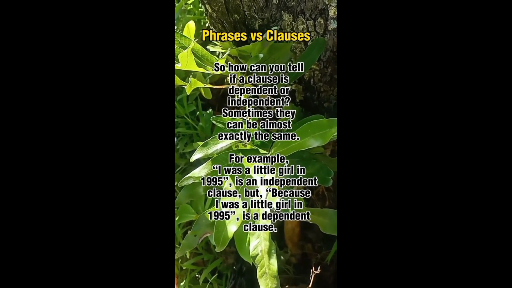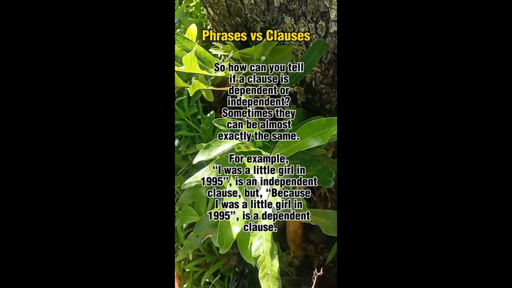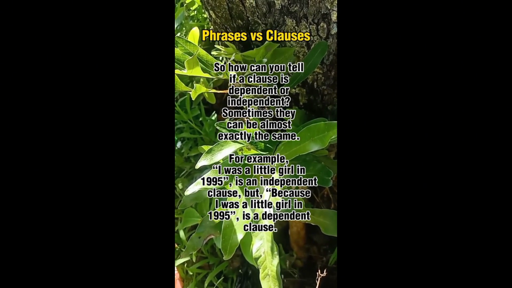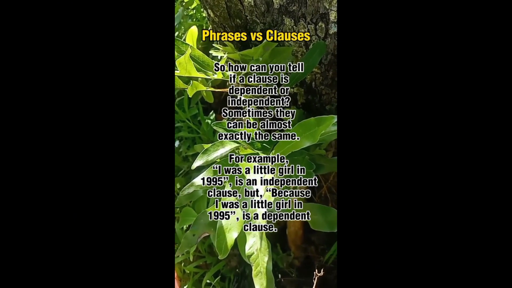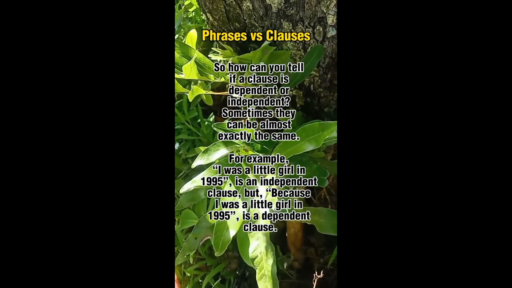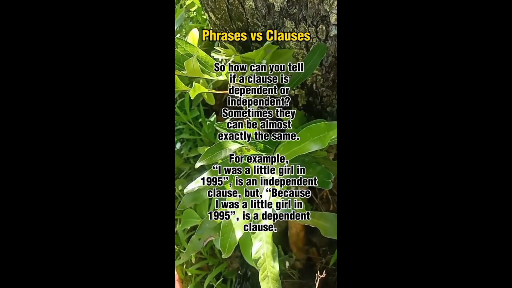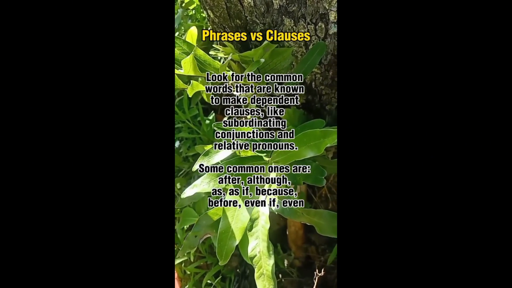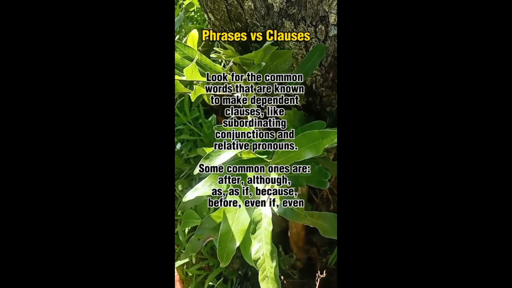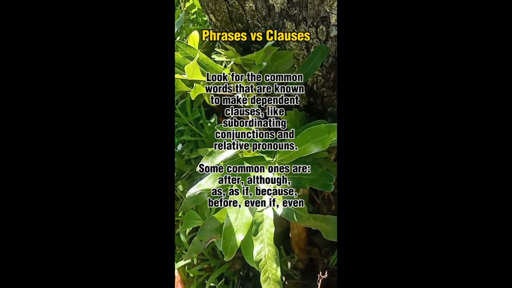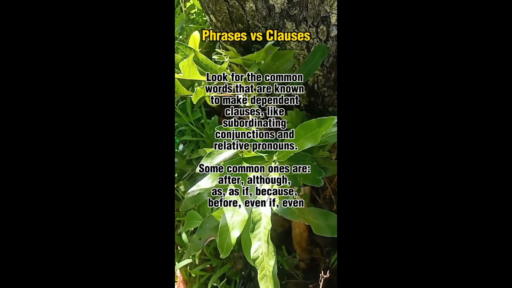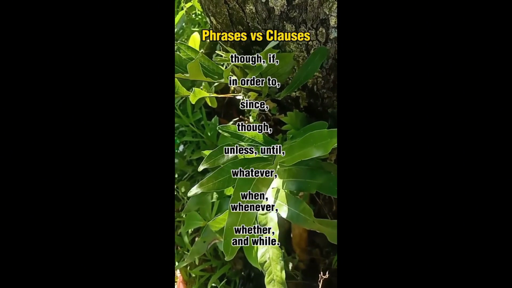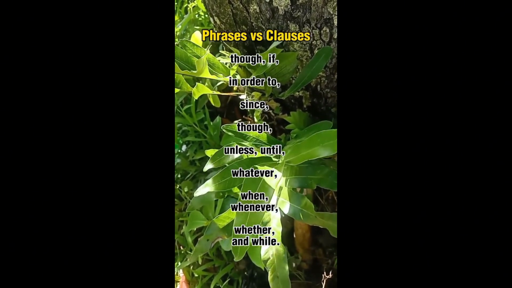So how can you tell if a clause is dependent or independent? Sometimes they can be almost exactly the same. For example, "I was a little girl in 1995" is an independent clause, but "because I was a little girl in 1995" is a dependent clause. Look for the common words that are known to make dependent clauses, like subordinating conjunctions and relative pronouns. Some common ones are: after, although, as if, because, before, even if, even though, if, in order to, since, though, unless, until, whatever, when, whenever, whether, and while.